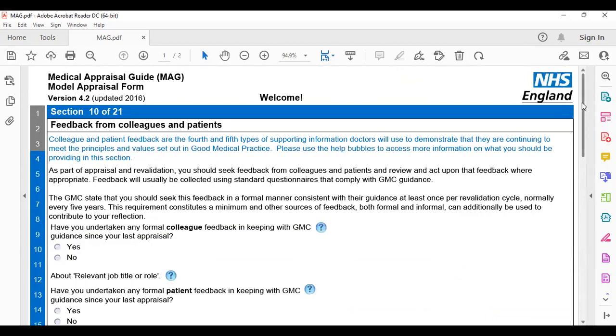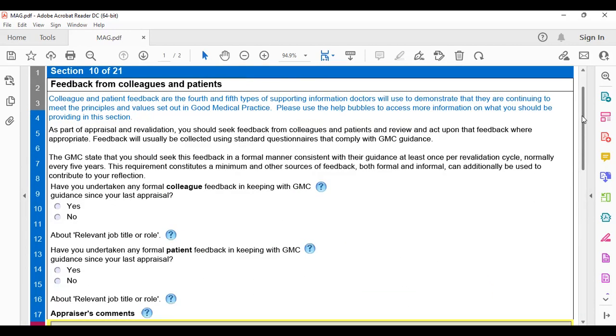Feedback from colleagues and patients. If it is your first appraisal, no need for it. If it is your subsequent second, third one, then you should be having something in this portion as well.